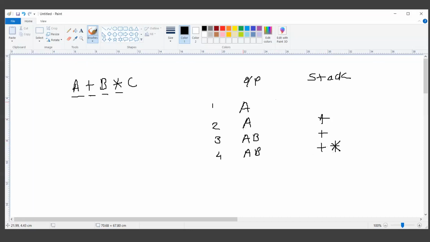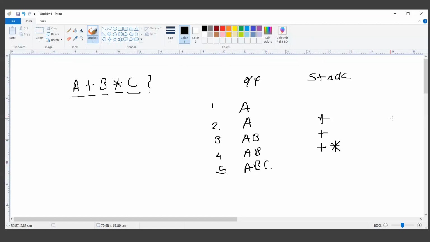After this, in the fifth step, we will read the next character from the string. Now this is again an operand. So we know that when we read an operand, we will directly output it on the screen. So now ABC is my output string. But as soon as we have scanned C, there is nothing left in the string. The string has no more characters. So now we follow the order: remove everything from the stack and put it in the expression.